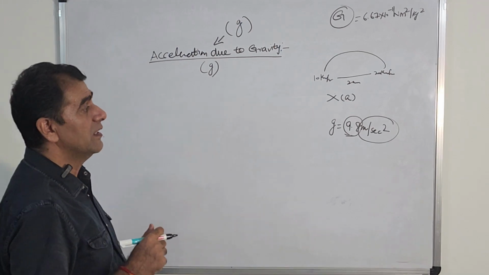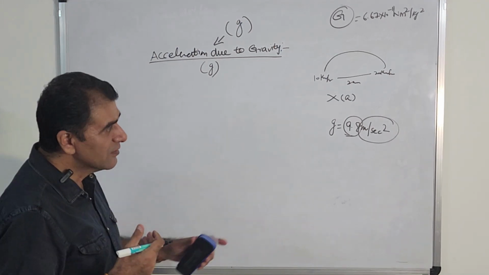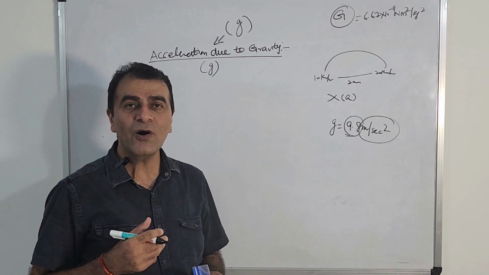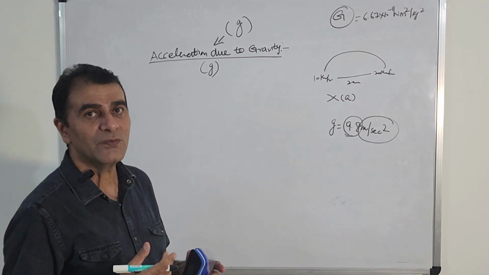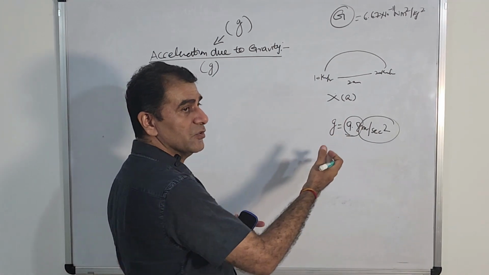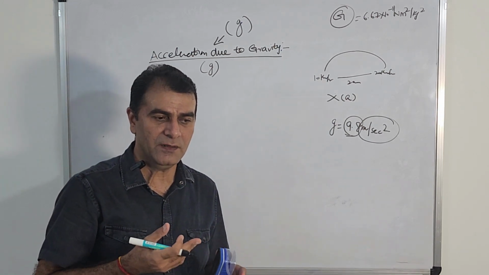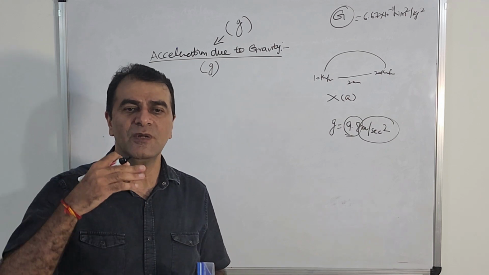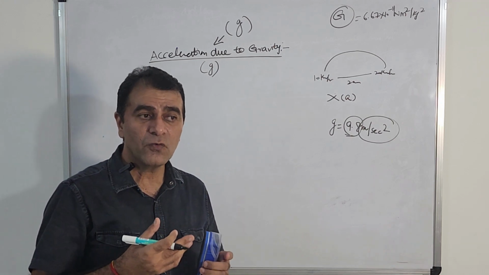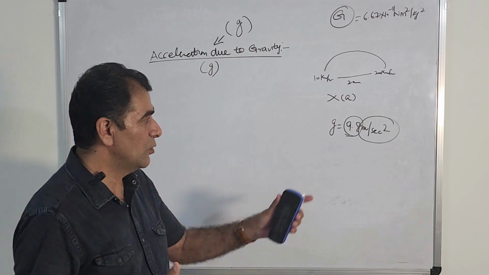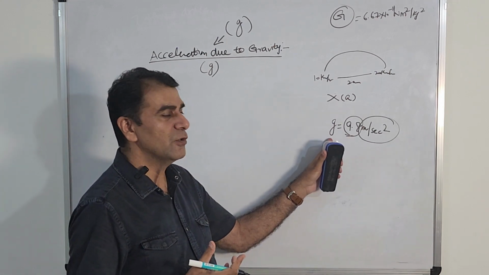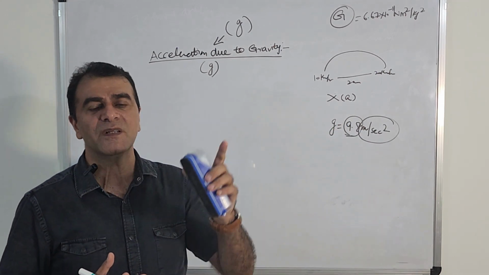So now the question arises, where does this value come from? How did we deduce this value? Is it a kind of calculation or some experiment? What actually is the source of this value? Why is the value of g 9.8 meter per second square?